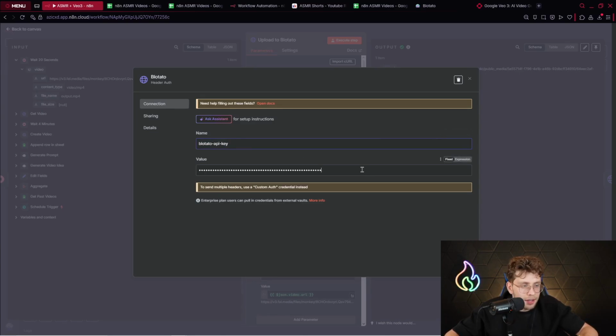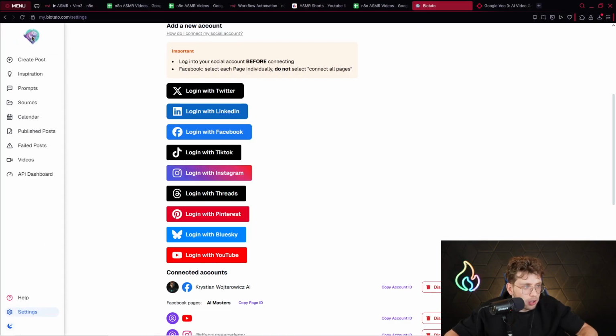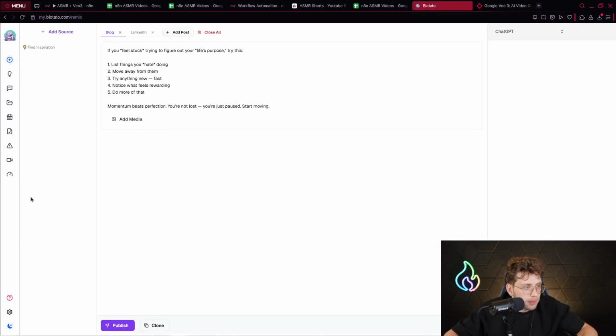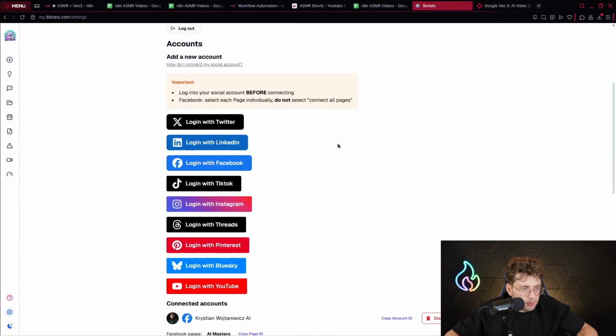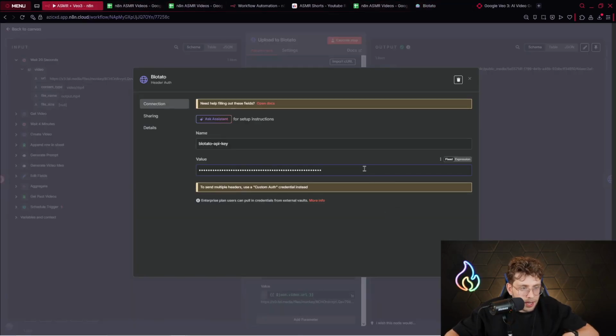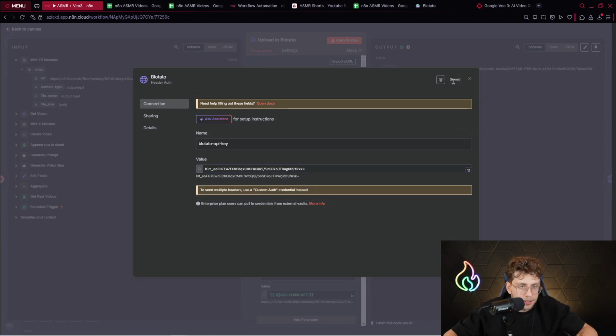Blotato-API-key, and then for the API key, you go ahead to Blotato. When you're in home, let me do it by this way. Let's say you're in home, and you click on the settings. You scroll down, and you copy API key right there. And now in the value, you just paste this specific API key, and you click on save, and it works. Okay, so again, blotato-api-key. You need to provide this specific name because it's the static value. Otherwise, you will have an error.